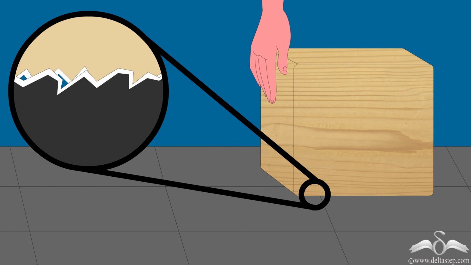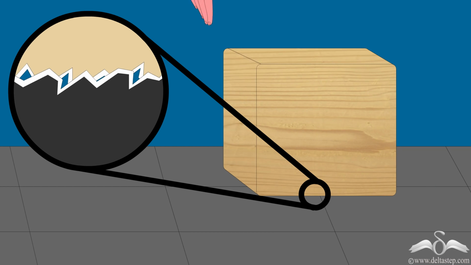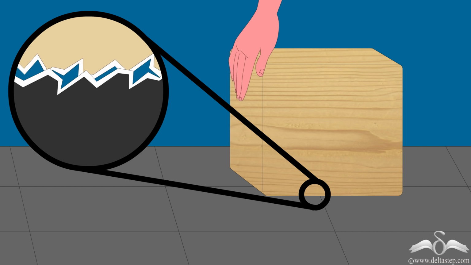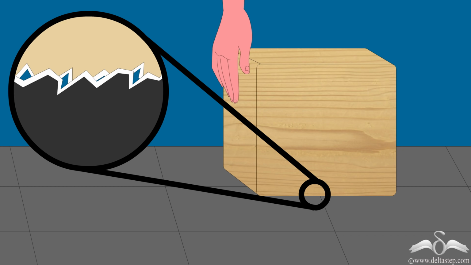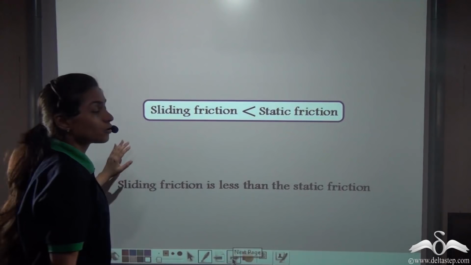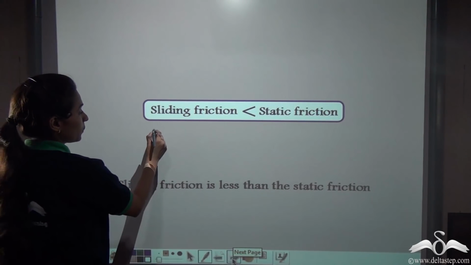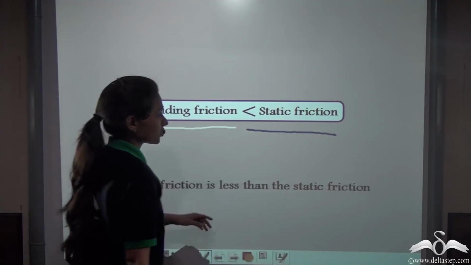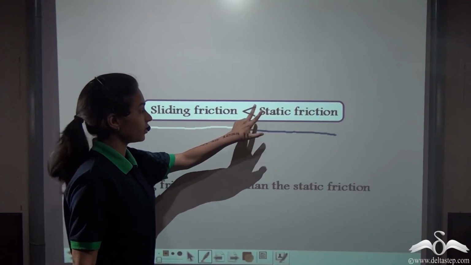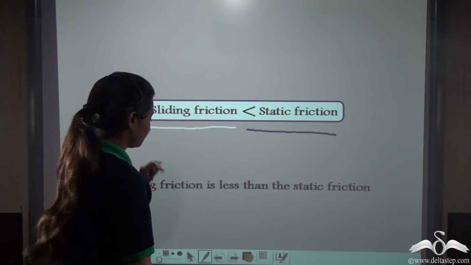So the initial friction is the static friction, which requires a lot of effort, and the sliding friction that comes after the static friction requires comparatively less effort. So, what did we study? We studied that sliding friction is less than static friction, that the initial friction is more than the secondary friction.